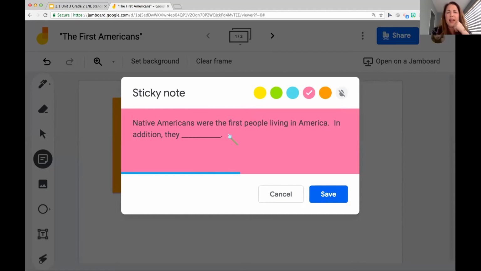What else could I write that I thought was important to know? In addition, which means to add on, I think it's also important to know that since they were the first people here, they had to hunt for their own food. So let me write that down. They had to hunt for their own food.